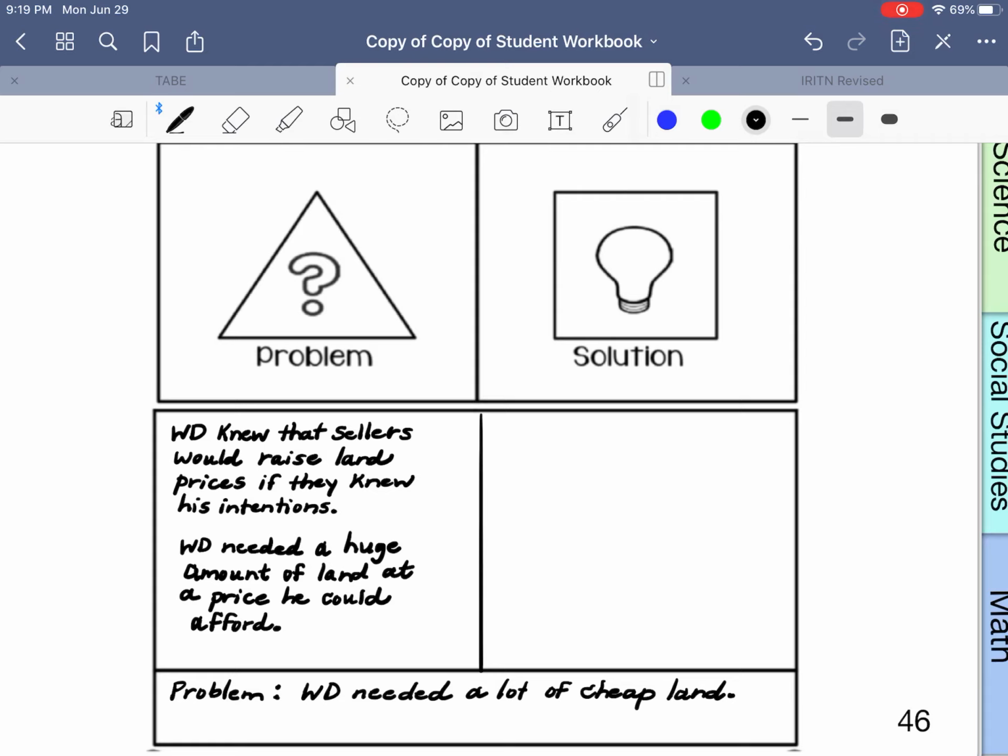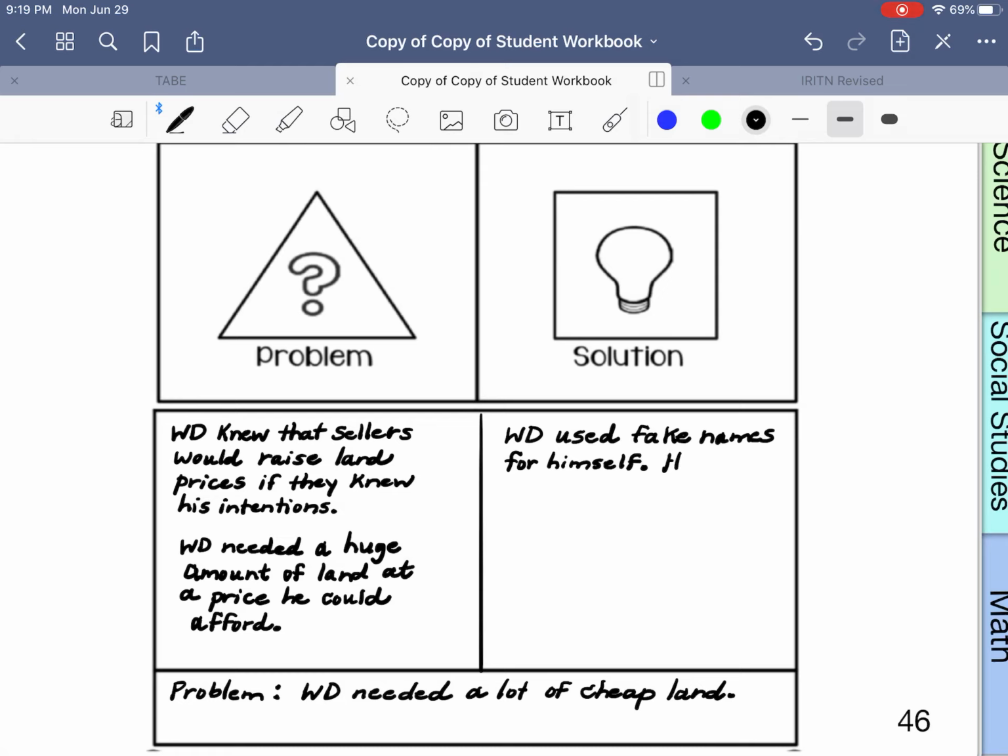What was it that he did to get around this? He did two major things. He used fake names for himself. So imagine again that Walt Disney, under his own name, is buying up all this land in the area. People are going to begin to wonder, what's he doing? What is the plan that he has in mind? So he used aliases. He changed his name. He used very common names, and he traveled under those names.